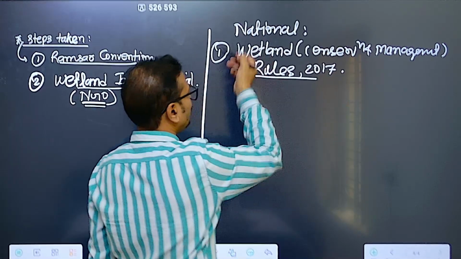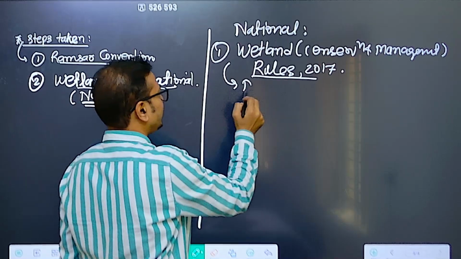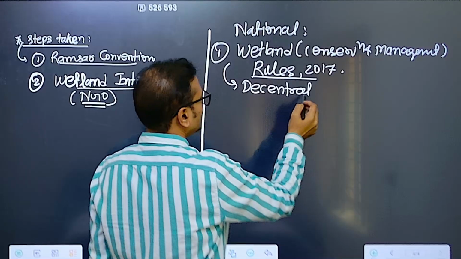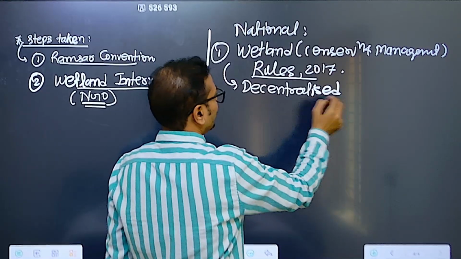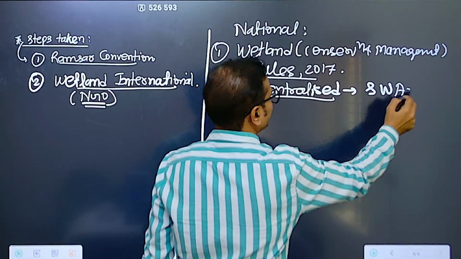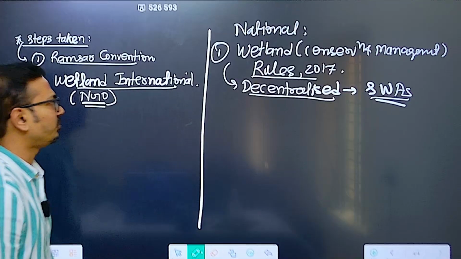Of course it provides certain kinds of regulations, especially decentralized regulation, for management and conservation in a decentralized manner. Especially at the state level, State Wetland Authorities have been created. States have been given power for management.